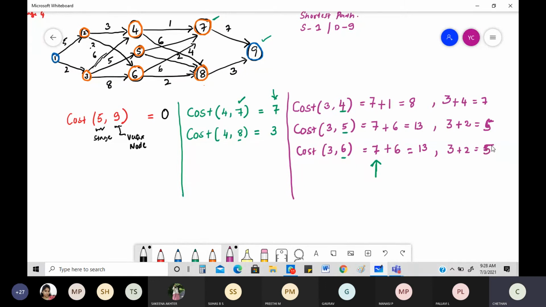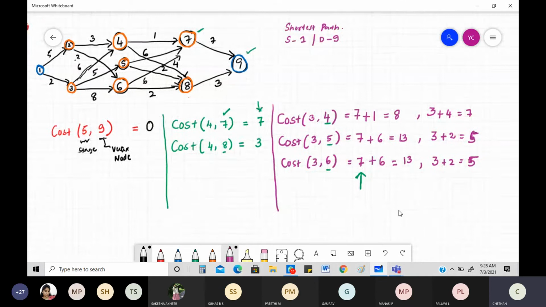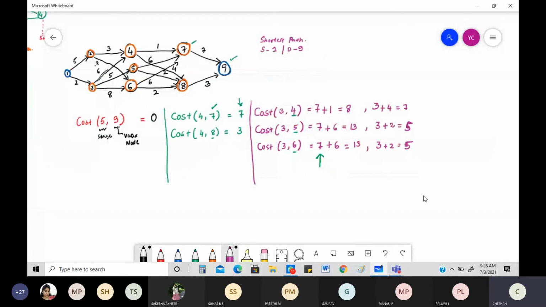You got everything. Okay, now the most important part, we need to figure out which is the minimum thing in this. So what is the most important part? You need to write what is the minimum among all these 3 things. Okay, you're not going to take both. See, here you had only 1. See, from 4 to 7, you had only 7. You don't have to worry. See, with regard to stage 4, node 7, you had only 1 value. You didn't have to worry. But here, you have to go for a minimum one, not a